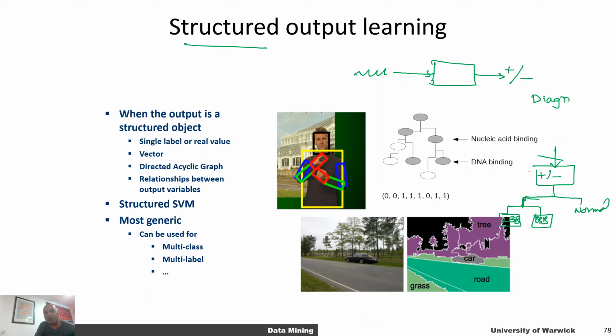Remember, if there is a structure in the output of your machine learning labels, then you can use structured output learning. For a given instance, you have a label that you want to generate, and because there can be relationships between the various variables that you want to predict, this is structured output learning.